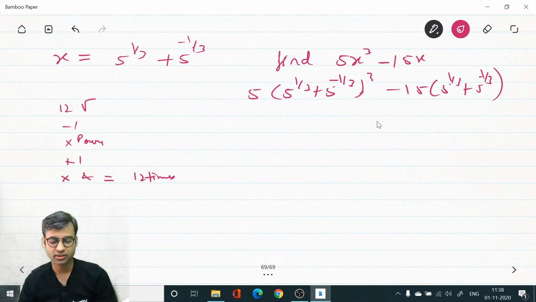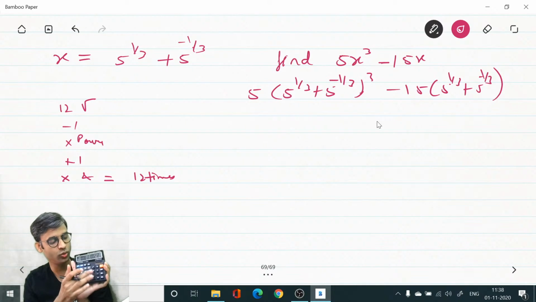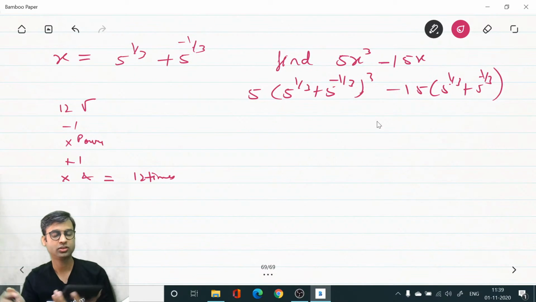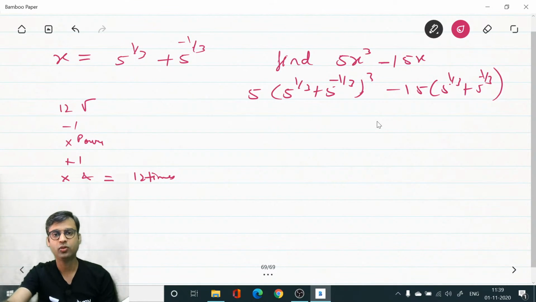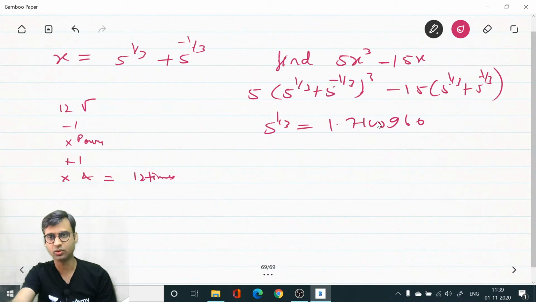After plus 1 it is 1.00013110212. Now press into equal to simultaneously 12 times. So the value of 5 power 1 by 3 is 1.7100960.